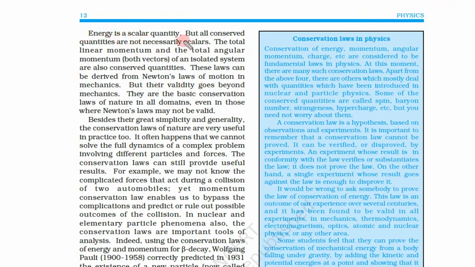Again, energy is a scalar quantity, that means it does not have any direction. But again, all the conserved quantities are not necessarily scalars. The total linear momentum and total angular momentum, both vectors, of an isolated system are also conserved quantities. So we will learn about conservation of linear momentum and conservation of angular momentum, but these quantities are vector quantities.